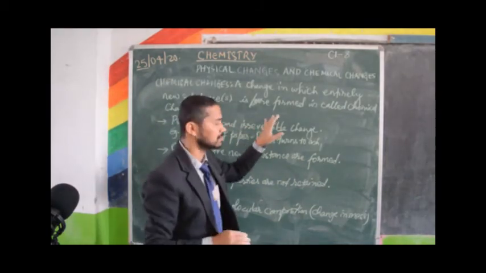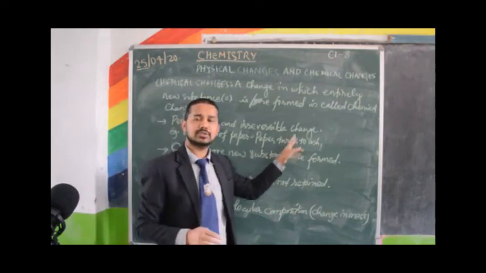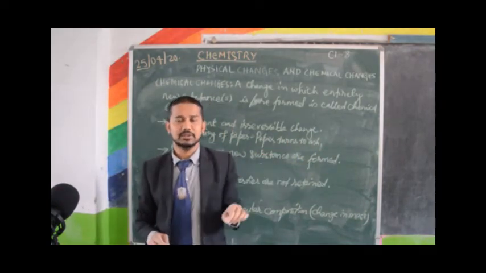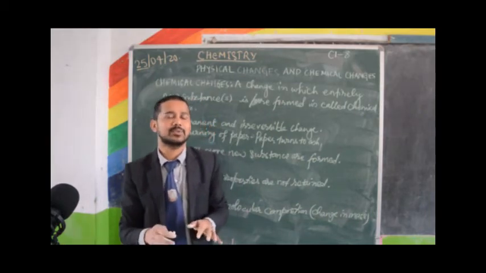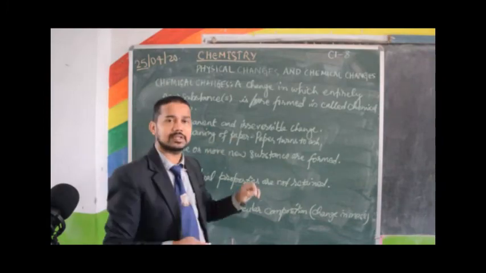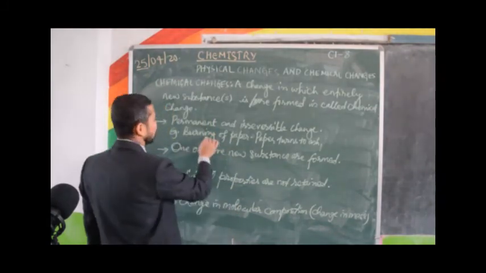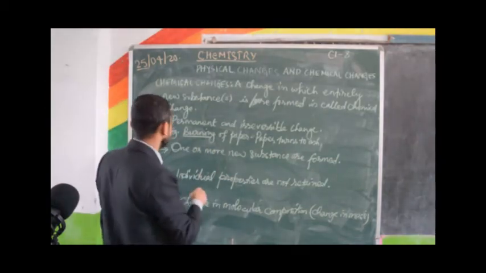Paper once burnt turns to ash, and the heat and light coming out cannot be gained back. So burning is a chemical change.